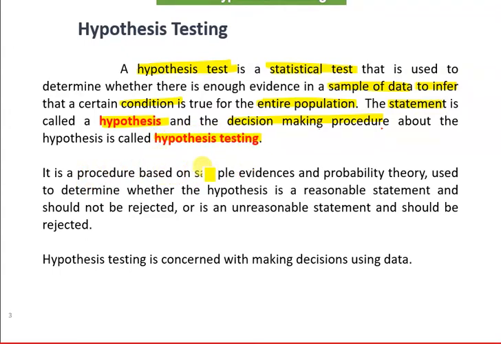This procedure is based on sample evidence and probability theory, which is used to determine whether the hypothesis is reasonable, meaning the statement that we are testing is a reasonable statement that we should not reject, or unreasonable, meaning it should be rejected. So these are the two decisions that we make on the basis of hypothesis testing. It is concerned with making decisions. It is again a type of decision making environment, but using data.